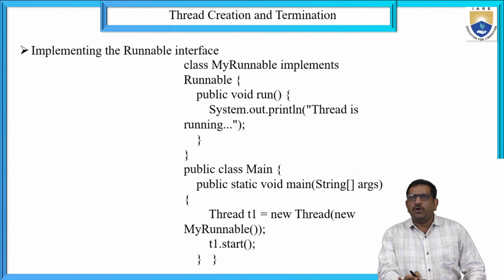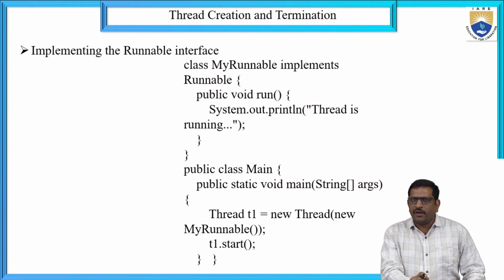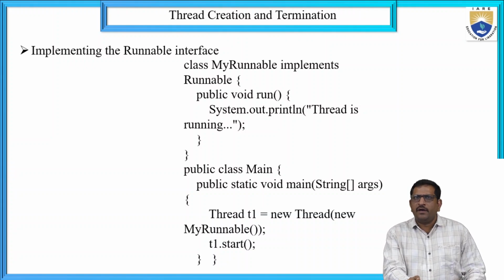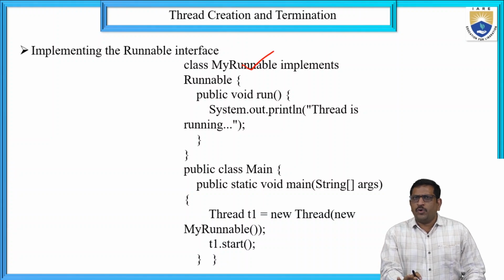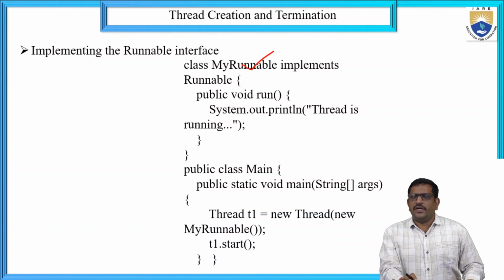Here is the runnable state. After the thread is born, we send it to the runnable state by implementing the Runnable interface. Here is the code for the runnable state. Runnable means the process that has been initiated is ready for execution. Here is class MyRunnable implements Runnable, with public void run, System.out.println thread is running.